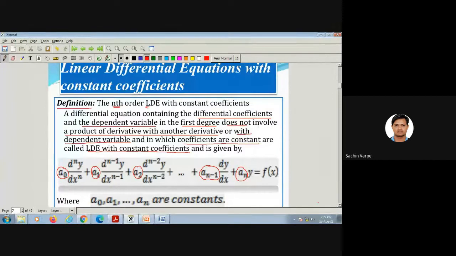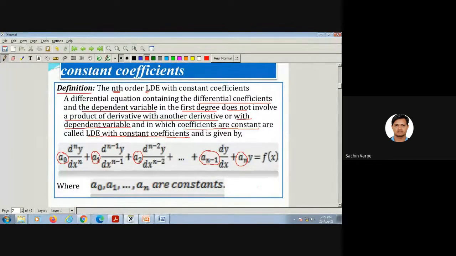Is the definition clear? The standard form of linear differential equation with constant coefficient is this: a naught times the nth order derivative of y with respect to x, plus a1 times the n minus 1th order derivative of y with respect to x, and so on up to an y, is equal to a function of x, where these a naught, a1, an are constants. Okay? So tell me, what is the dependent variable and what is the independent variable here?